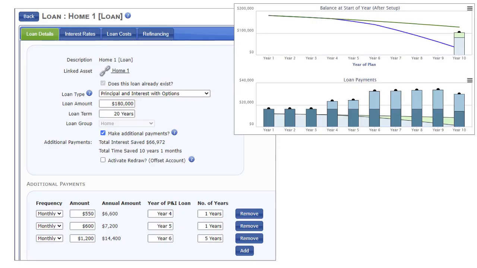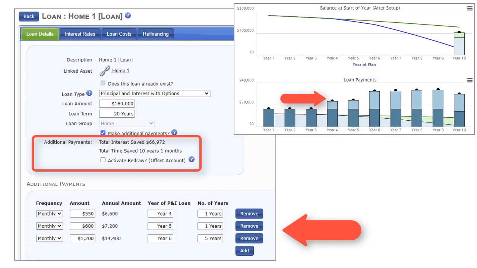Now we can go back to the home loan and make a schedule of loan repayments which John can afford using the extra 5% of salary. Sometimes it is a matter of trial and error to find how much you can afford each month. So here's the schedule which has been prepared. As you can see, there are significant savings in interest costs and the length of the loan is reduced by just over 10 years. Let's look at the budget.